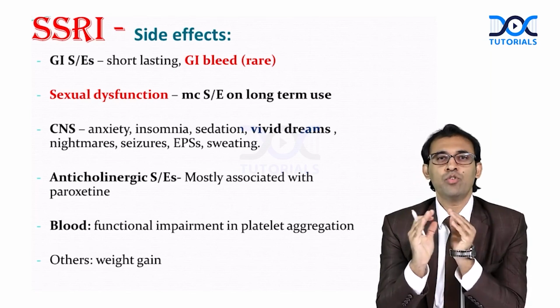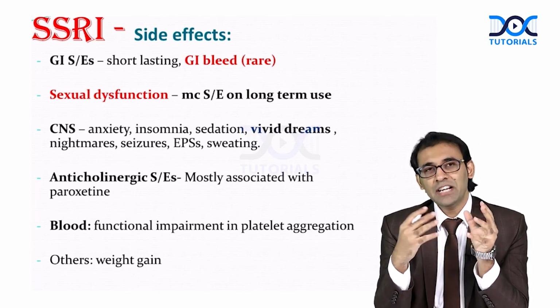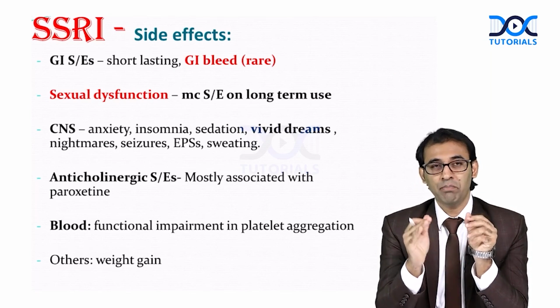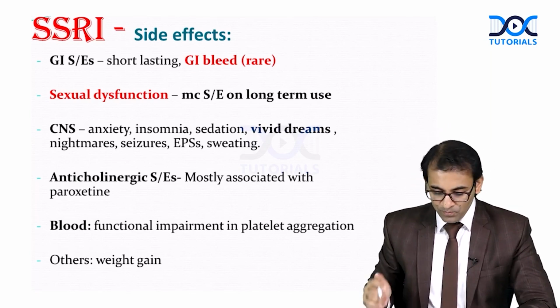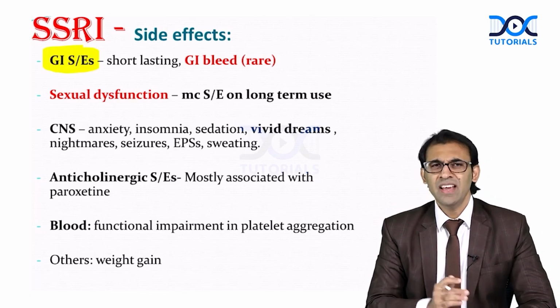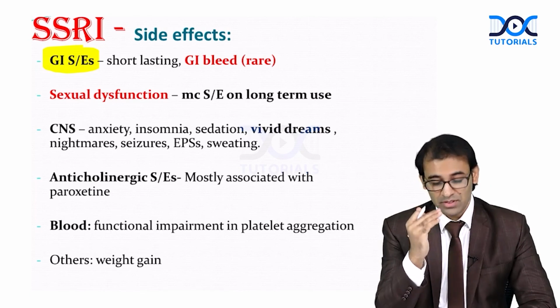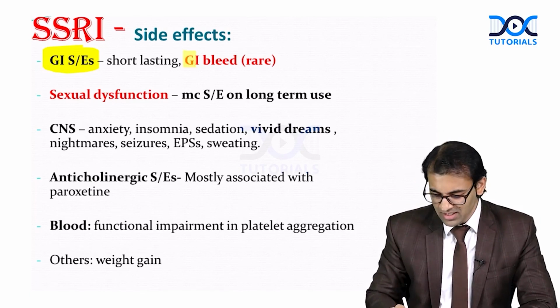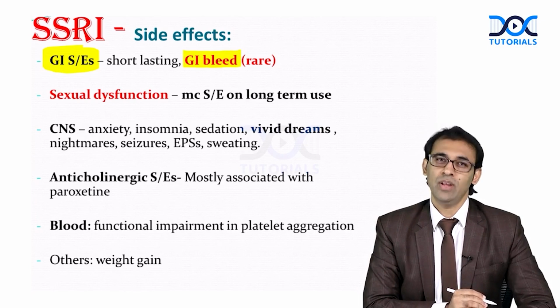Now we are going to talk about side effects of SSRI. SSRIs do not have as serious side effects as TCA, but yes, SSRI also has some side effects, like short-lasting GI side effects, such as nausea and vomiting. There is a rare side effect of SSRI: sometimes there can be GI bleed. This is rare, but very important for your exam.